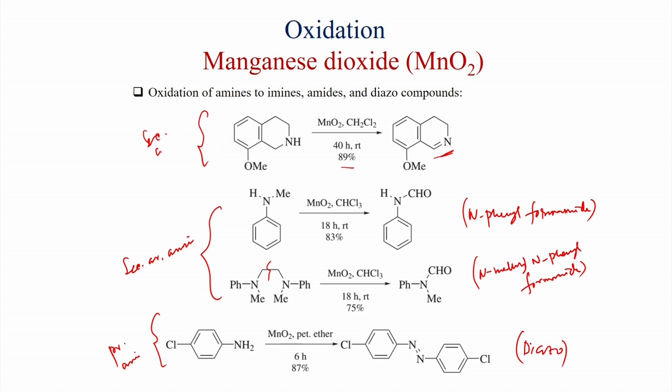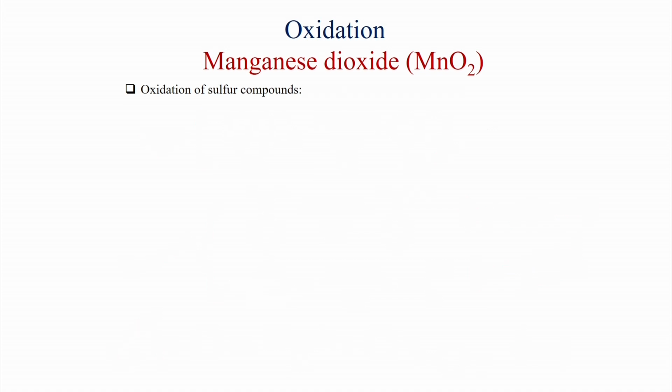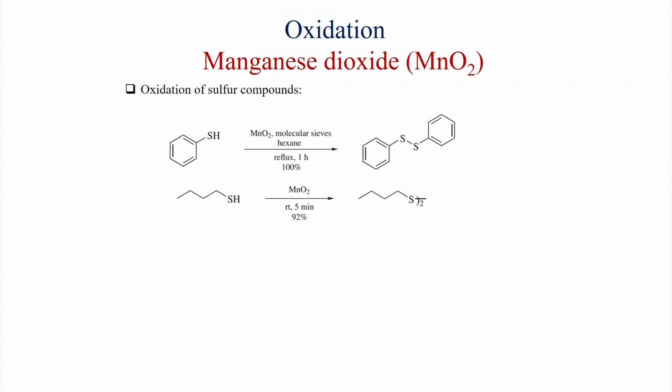Simple secondary amines can give imines, but when N-phenyl or a secondary aromatic amine is there, the formamide motif will form.